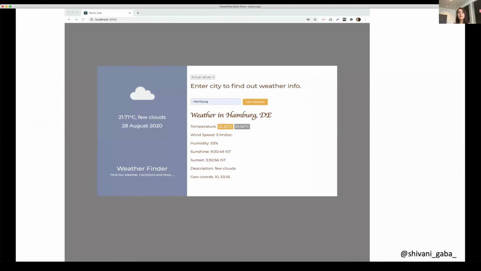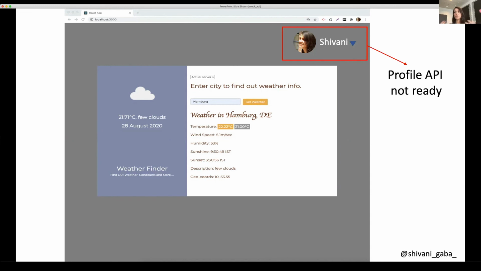We had this application where we were displaying the weather code, and now imagine that we have a new module in our service where our users can log in and see their image and name and certain other functionalities. Now this profile team is not ready, so the API is still under construction.